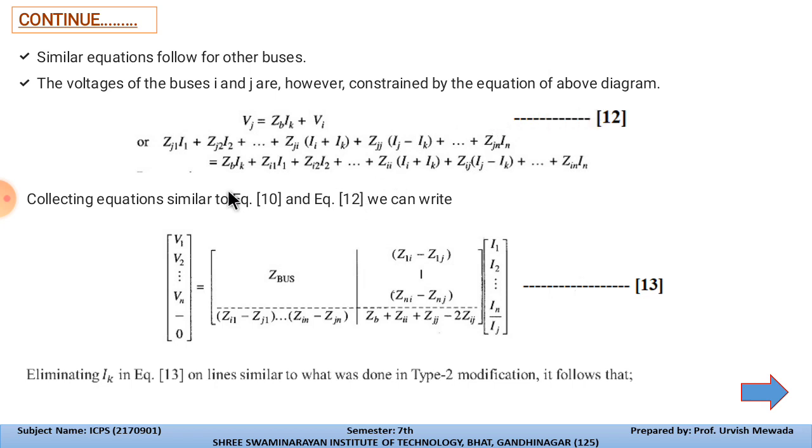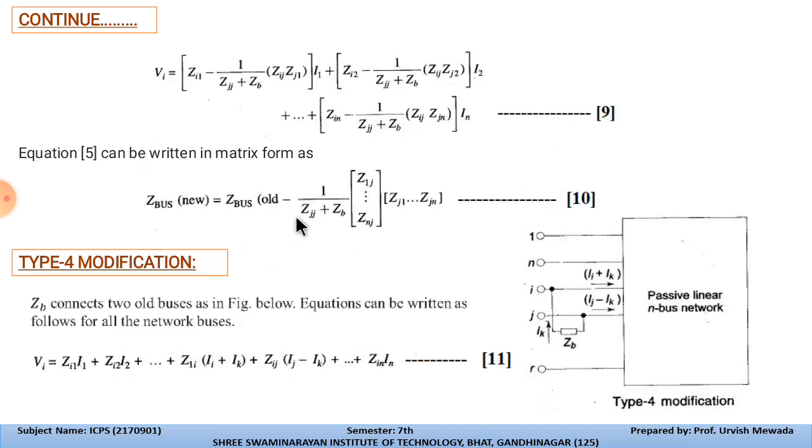So we are rearranging this equation, so that will become for the modified bus Zb which is connected across the lines, that is i and j.